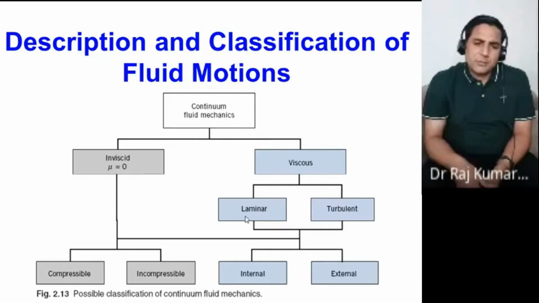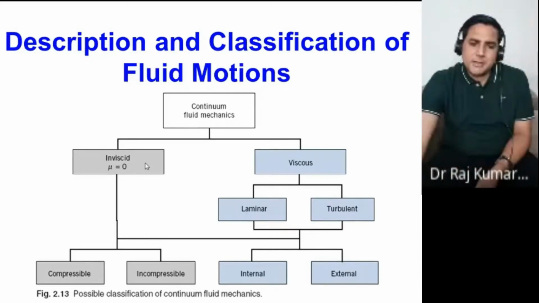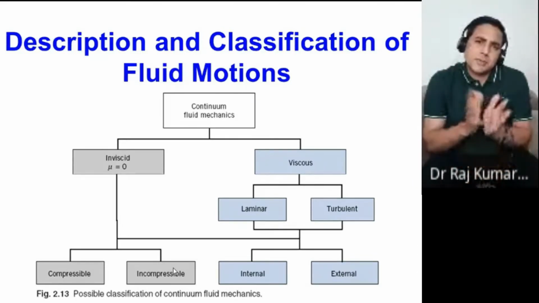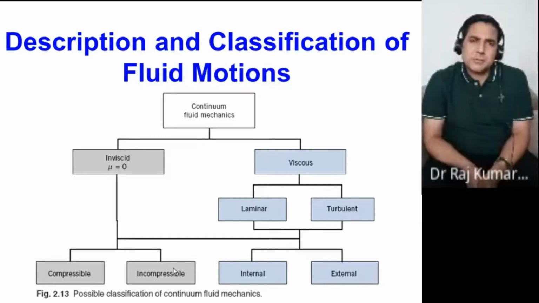Then each fluid, whether it is inviscid or viscous. In the inviscid case, it could be compressible or incompressible. Just like gases, you are treating them as inviscid. The viscosity magnitude is 1 into 10 to the power minus 5, so you can treat it as almost equal to zero, because compared to liquid it is 1,000 times lower.